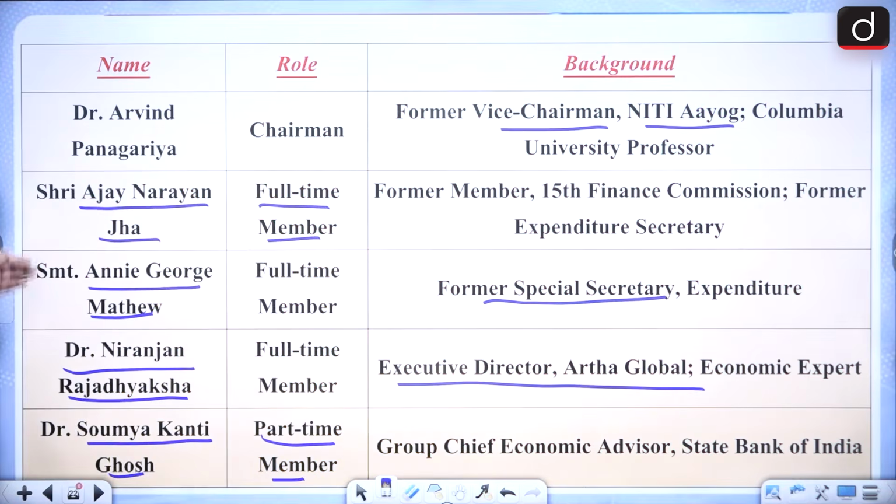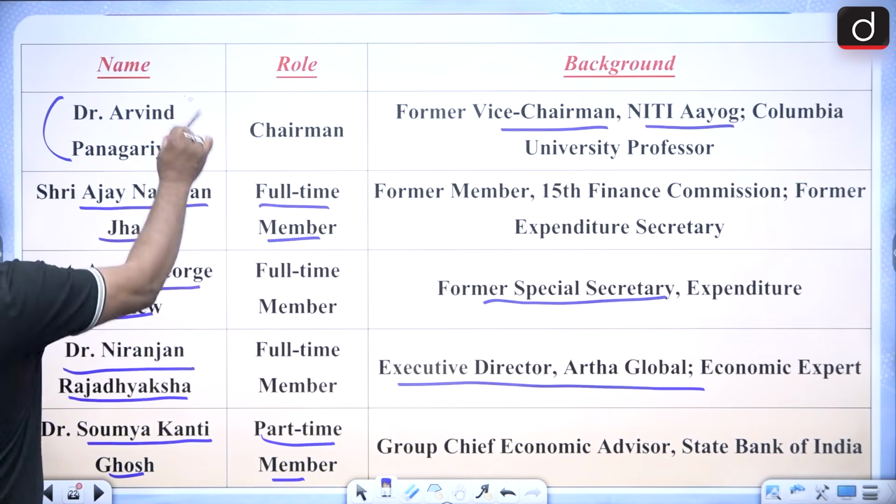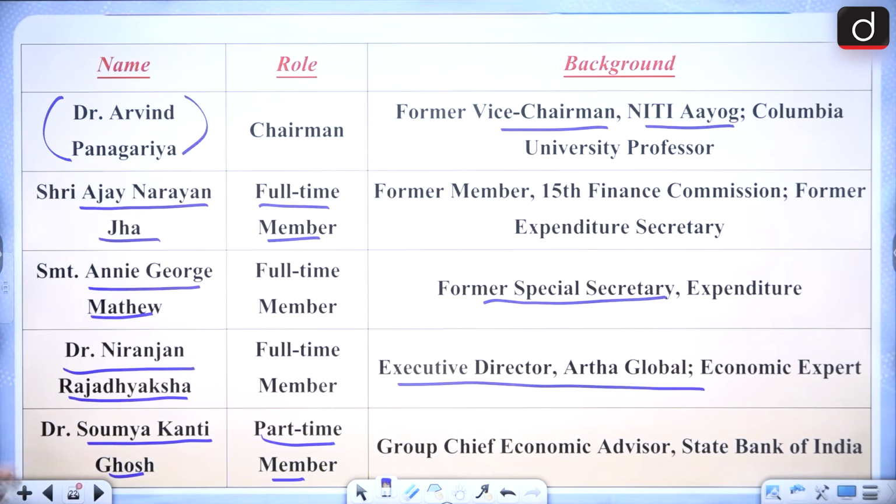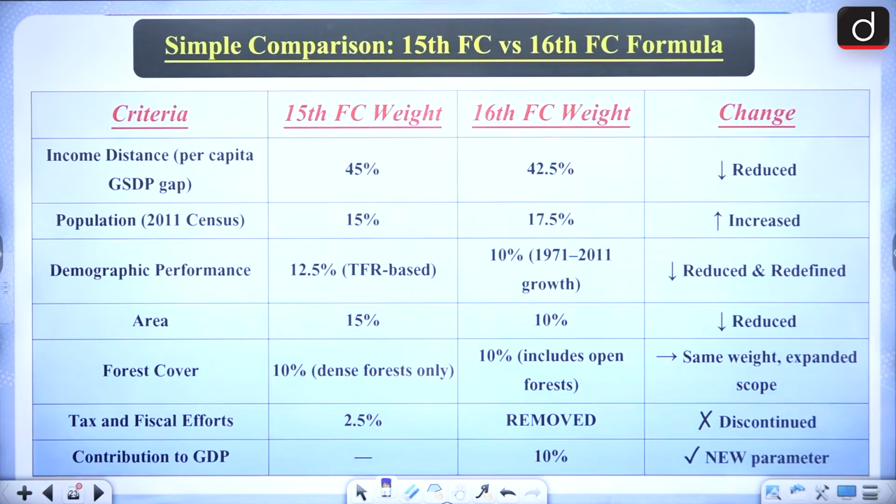The chairman and the 4 members: 3 are full-time, 1 is part-time. The part-time member is Soumya Kanti Ghosh. You should remember the names, they can ask you the names.